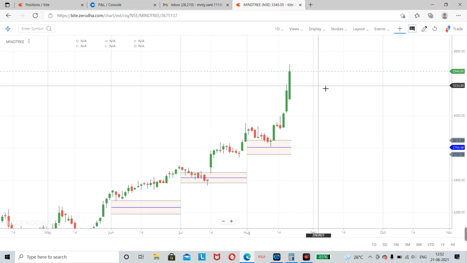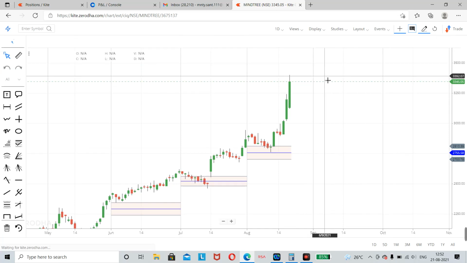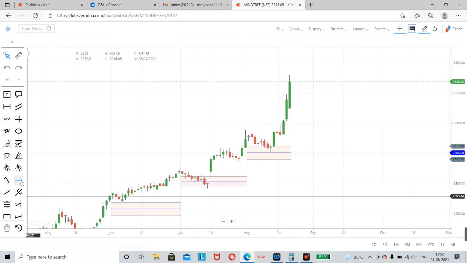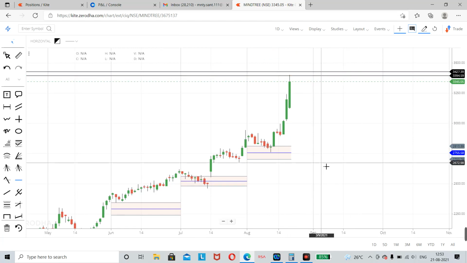And I don't see there is a resistance. If, for example, Mindtree, this is the high of Mindtree. For example, tomorrow Mindtree opens here. Will you be able to short?